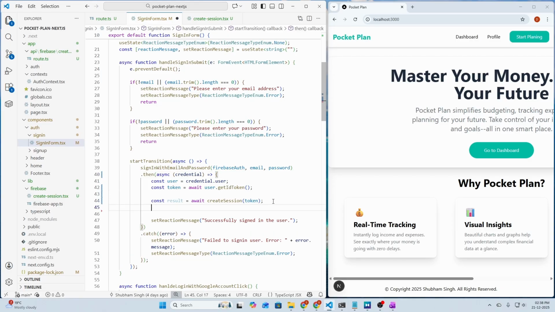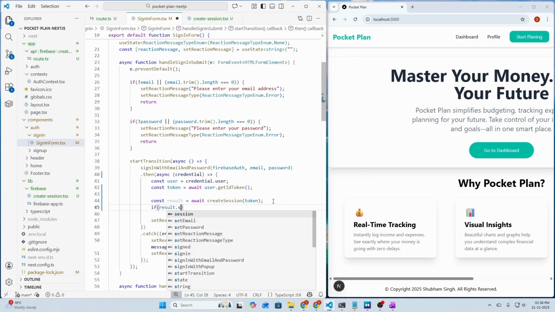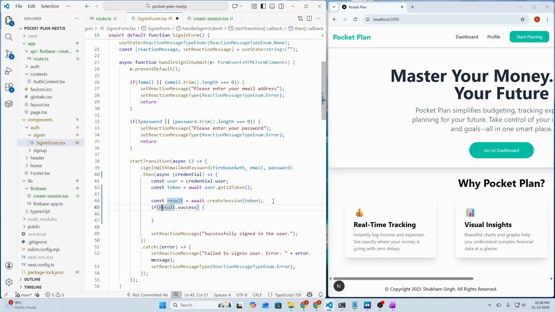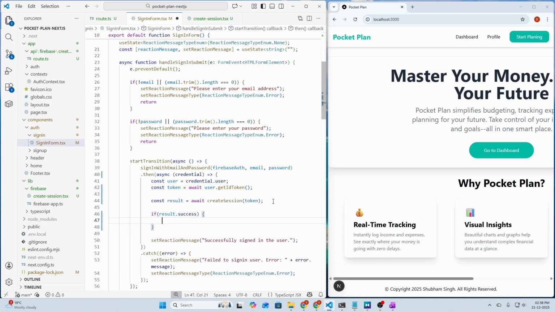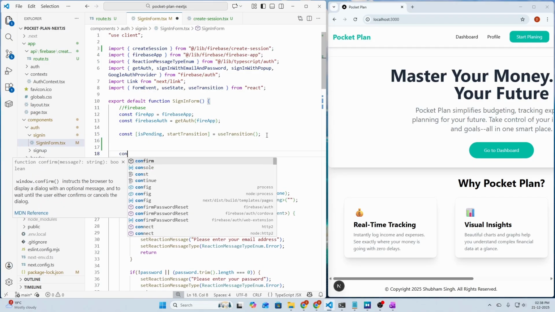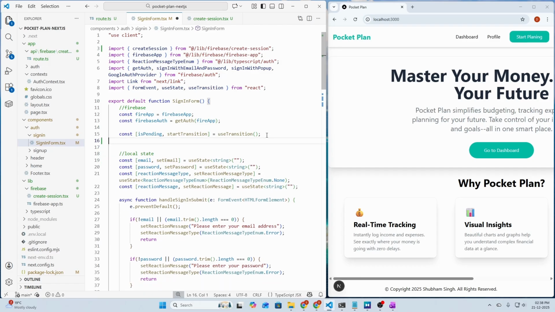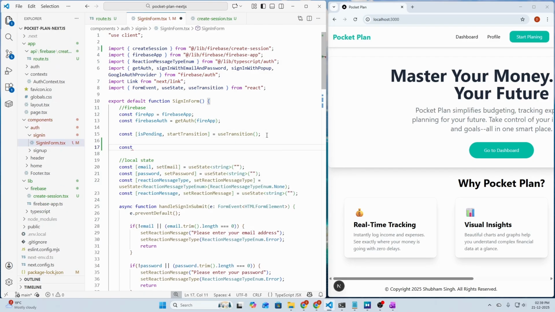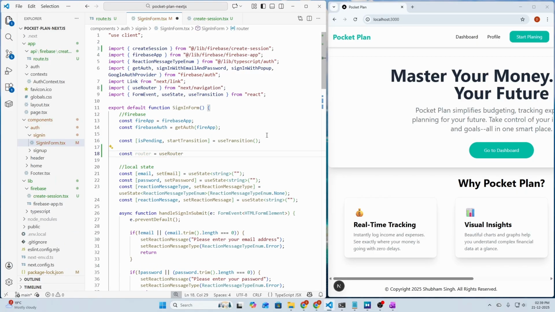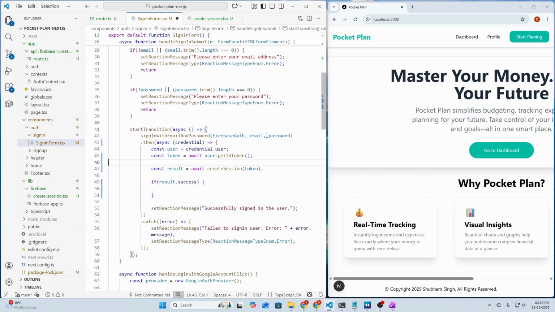So we need to check here if result.success is true, then we need to reroute the user to the home page. So let's also import the router here. So const router equals useRouter from next/navigation, and then we need to call the push method here.